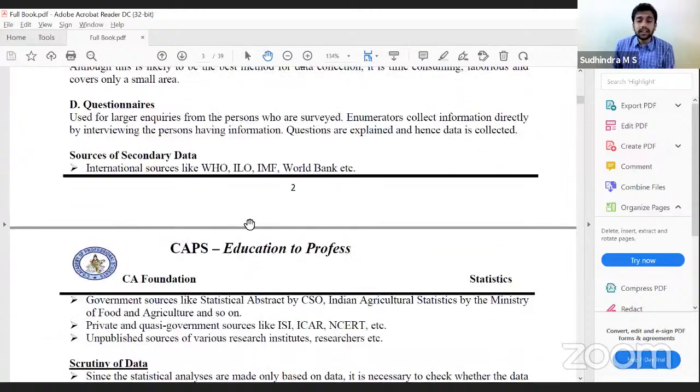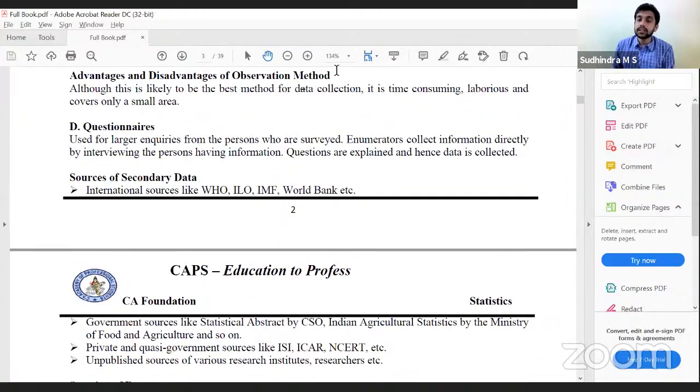Then secondary data: there are no specific methods of collection. It is just applying or requesting the particular organization for the data, and they will provide it based on their policies. The sources from where we can get these data can be international sources or local sources. International sources include WHO, ILO, IMF, World Bank, etc.